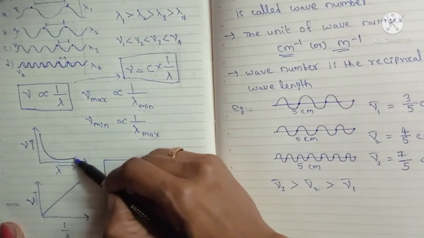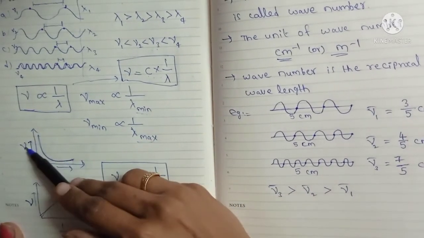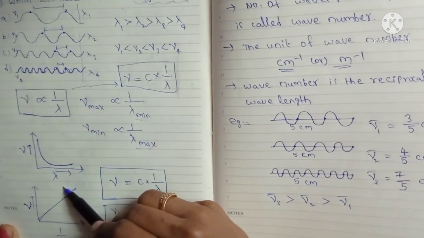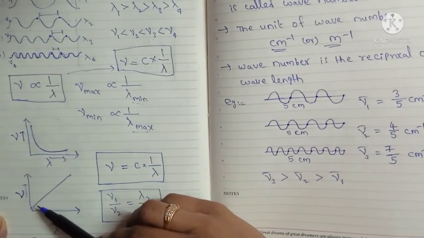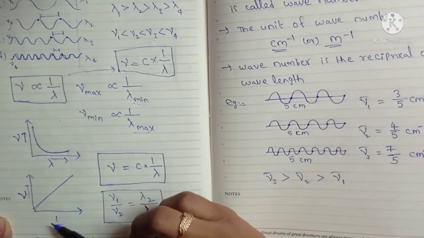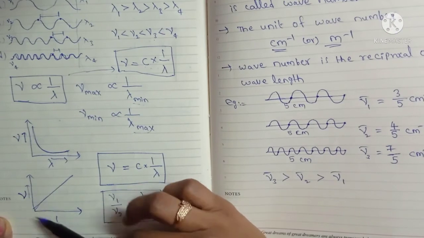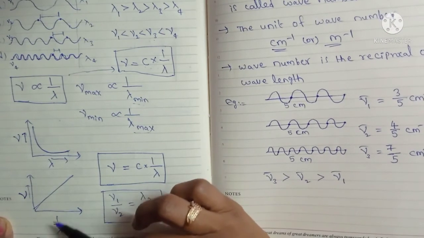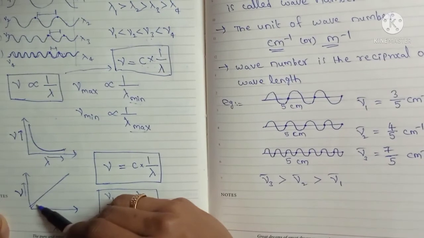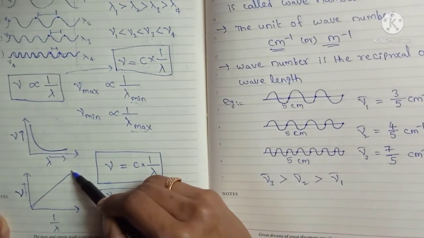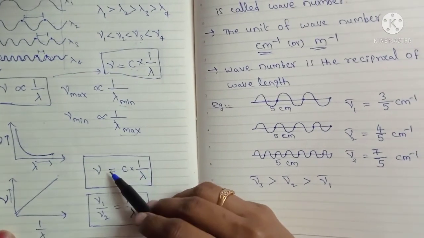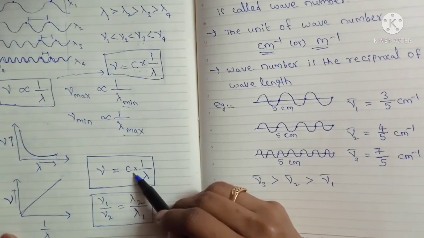So this is a graph between nu and lambda, frequency and wavelength. If you take a graph between nu and 1 by lambda, both are directly proportional, and we will get a straight line passing through the origin. And we can write nu equal to c into 1 by lambda.